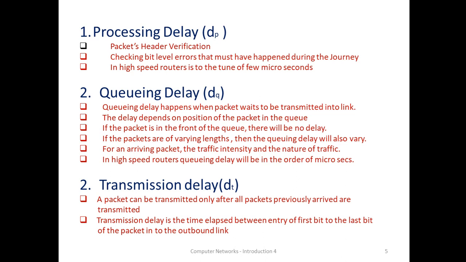Queuing delay. When the packets stand, queues will form because every packet is to be pumped into the outbound link, the next link, at the port of a router, the nodal point. This transmission of the packet is a little slow when compared to the arrival speed of the packets. Delay happens when packets wait to be transmitted into the link. The delay depends upon the position of the packet in the queue. If the packet is in the front of the queue, it takes no time at all. If the packet is at the end of the queue, it will take a huge amount of time. If the packet is in between the front and the end, it will take a variable amount of time.